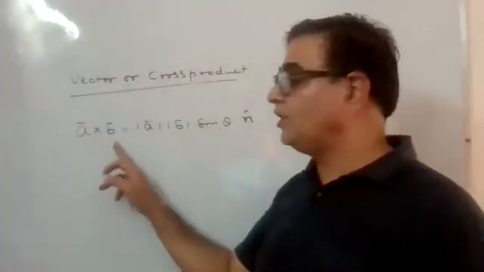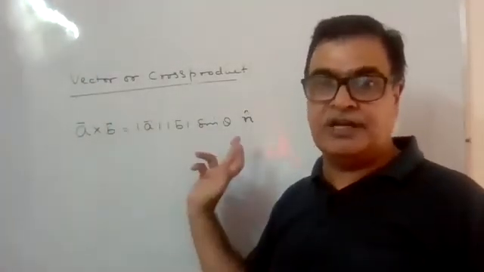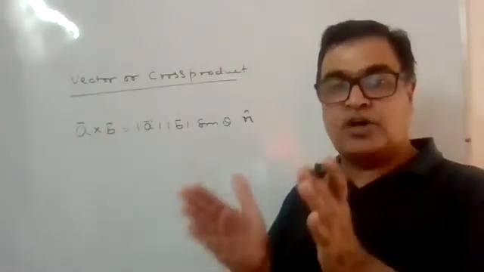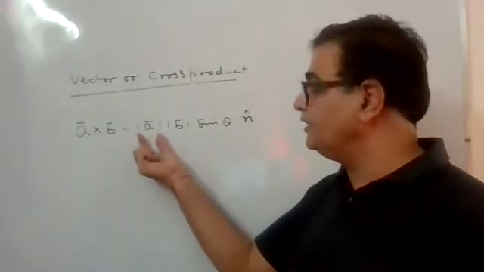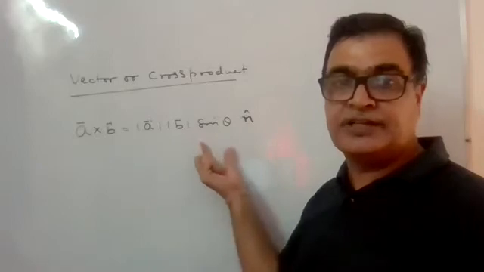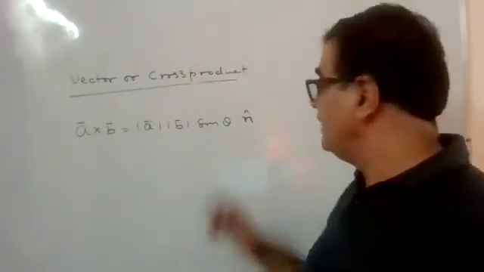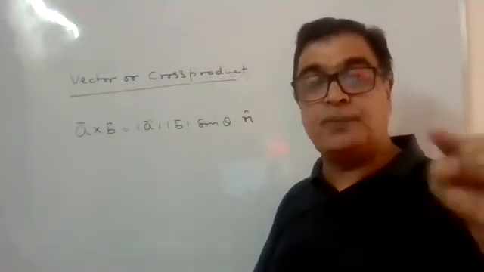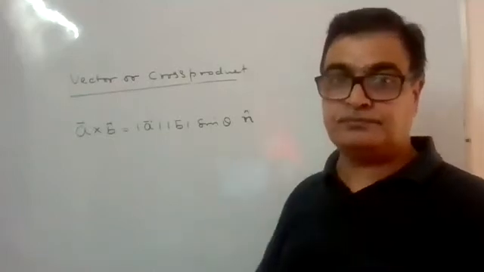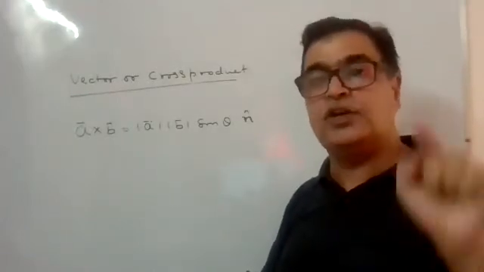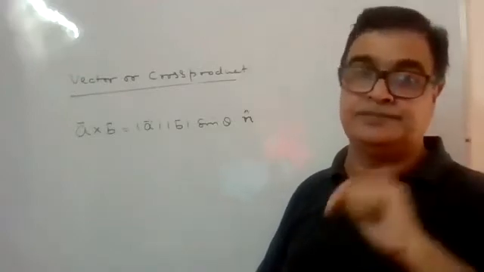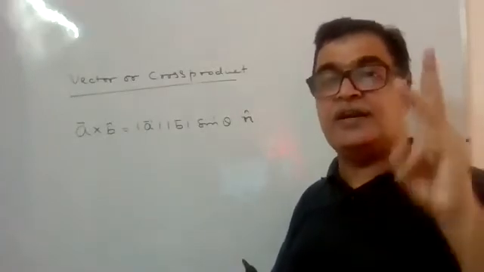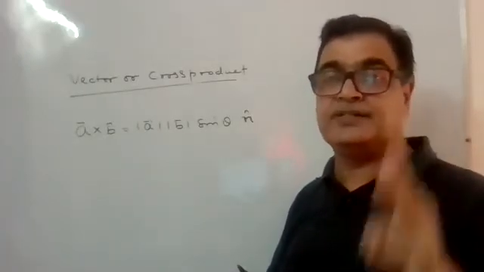So we have A cross B, you can't say it is B cross A. A cross B has magnitude A, magnitude B sine theta, where theta is the angle between the two, and n cap will be in the direction perpendicular to A and B, or we say perpendicular to the plane containing A and B. And this direction, vector A and B constitute a right-handed system.